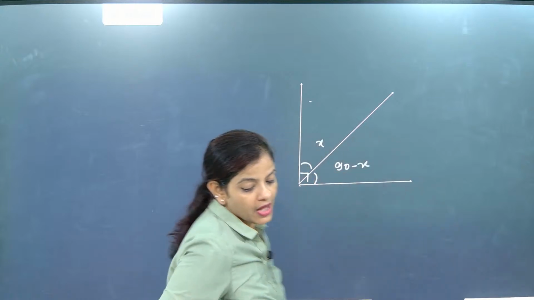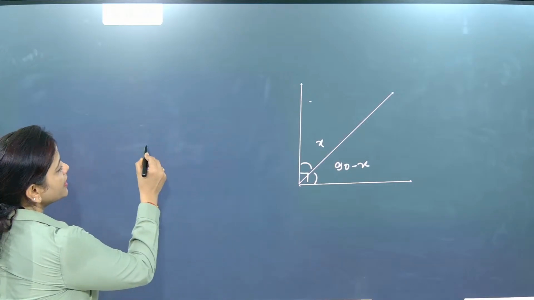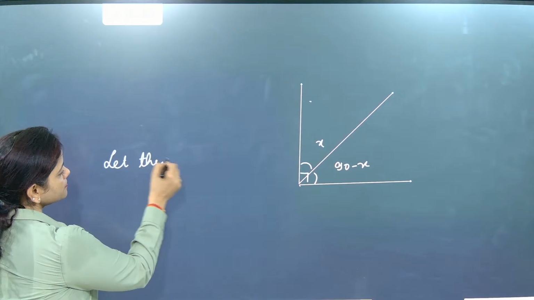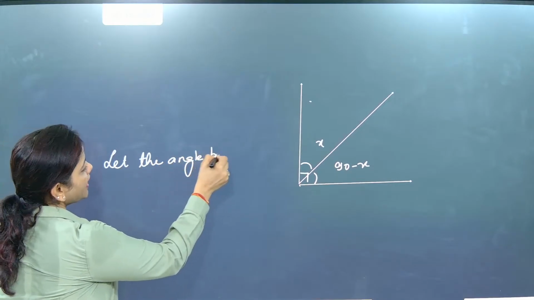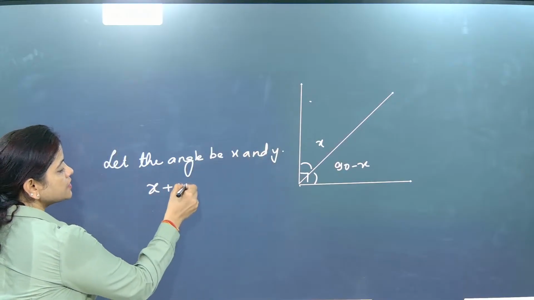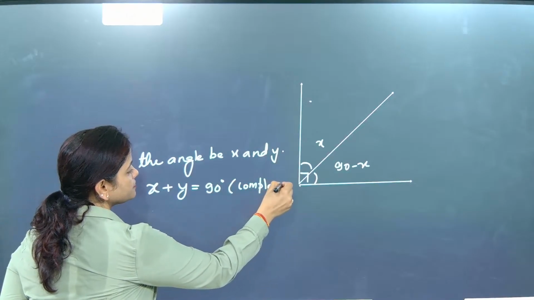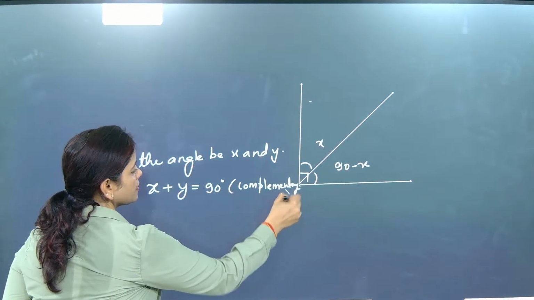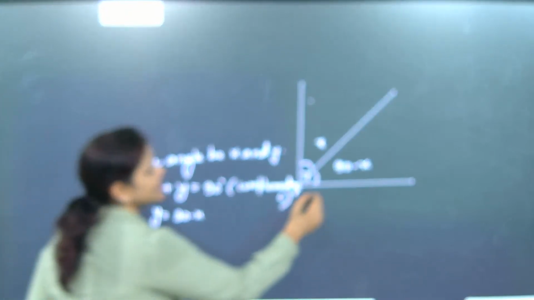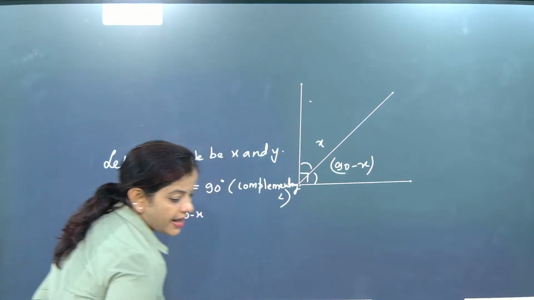Okay, now listen here, beta. We know that two angles sum. Always remember this: if two angles are x and y, so let the angles be x and y. Now, beta, we know that x plus y is equal to 90 degree. It is a case of complementary angle. But y will be 90 minus x. So directly, rather than writing y, can we write x and 90 minus x? Very good.